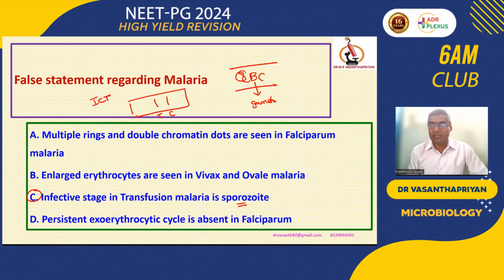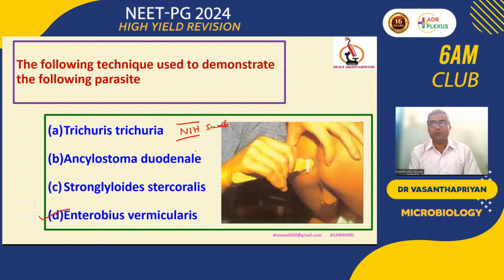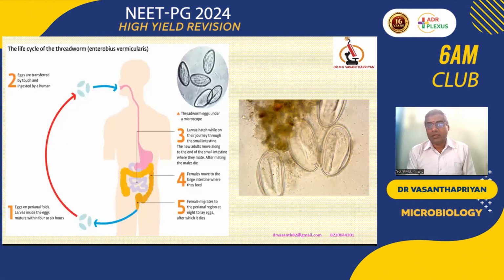Okay, so the NIH swab. Yes, NIH, that is the National Institute of Health swab, will be used for collecting the rectal sample. Then coming to the eggs of Enterobius, they are plano-convex eggs. Yes, infection.